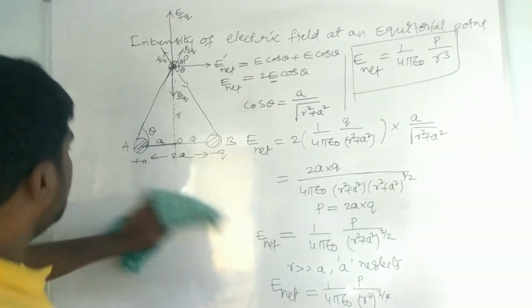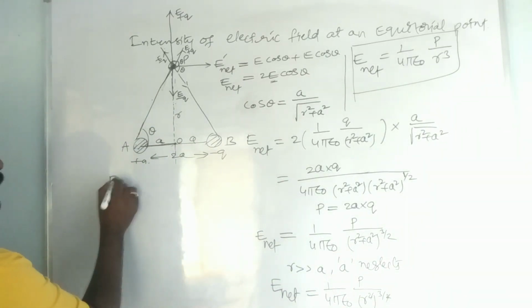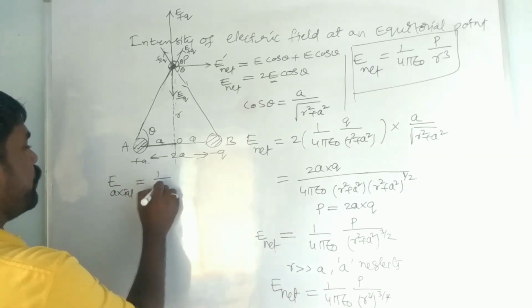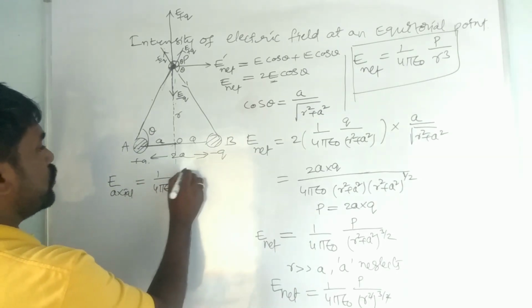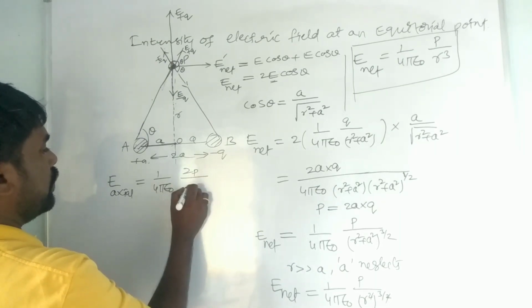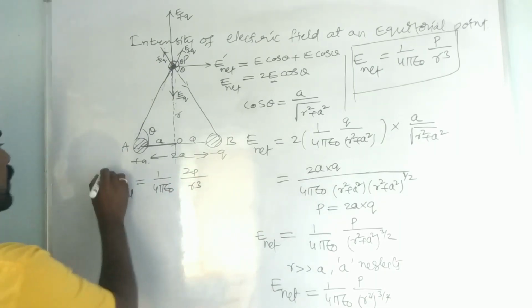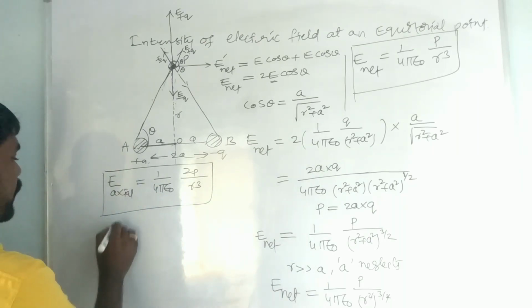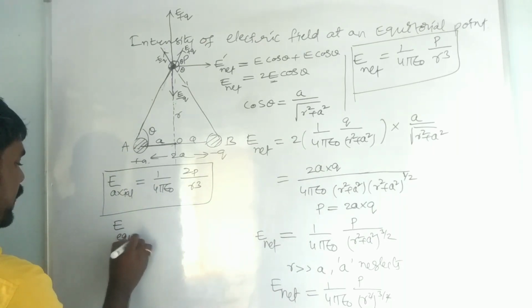Already you know that the intensity of electric field at an axial line, E axial, is equal to 1 by 4 pi epsilon naught 2p by r cube. And now the intensity of electric field at an equatorial line.